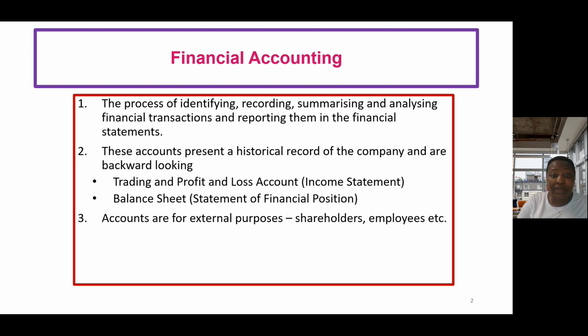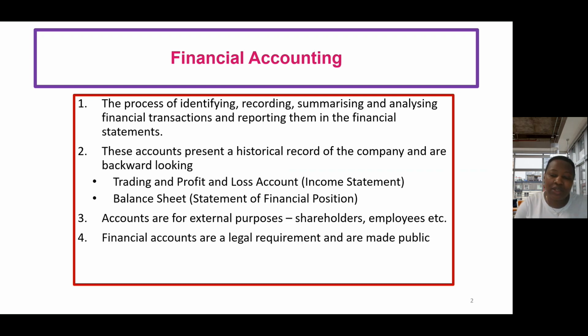Usually, your financial accounting is meant for external purposes. So shareholders can look at your financial statements or financial accounting information. Employees can look at it, competitors can look at it, potential investors can look at it, and all of this helps them to make informed decisions. So a potential investor, for example, looking at your income statement or your statement of financial position or any of the financial statements, can decide whether to invest their money in your business or invest in alternatives.